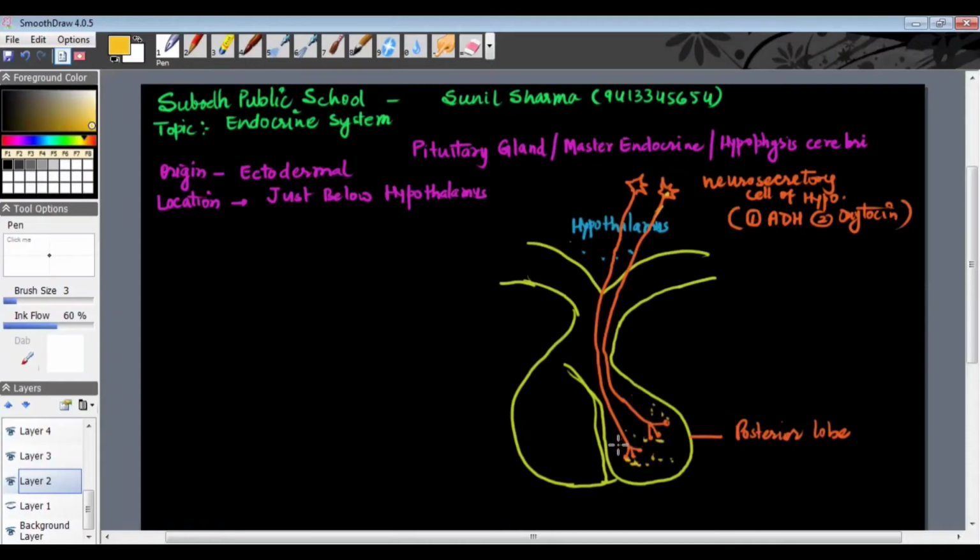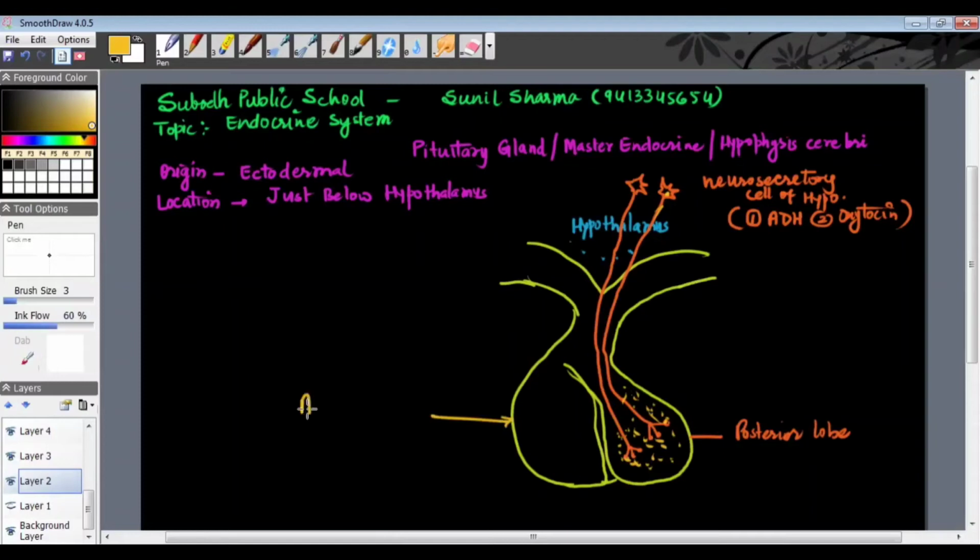As and when they are required in the body, they are released from the posterior lobe. So remember, ADH and oxytocin are stored in the posterior lobe of the pituitary, but they are synthesized in the hypothalamus by neurosecretory cells. This is a very important thing which we all should remember.